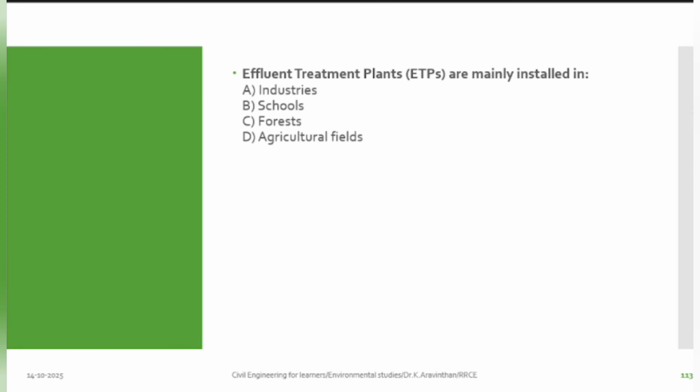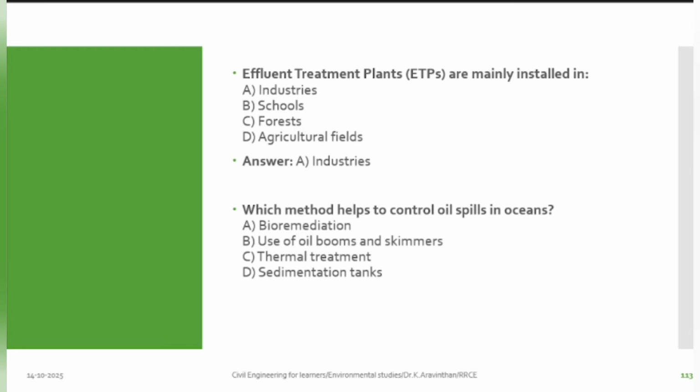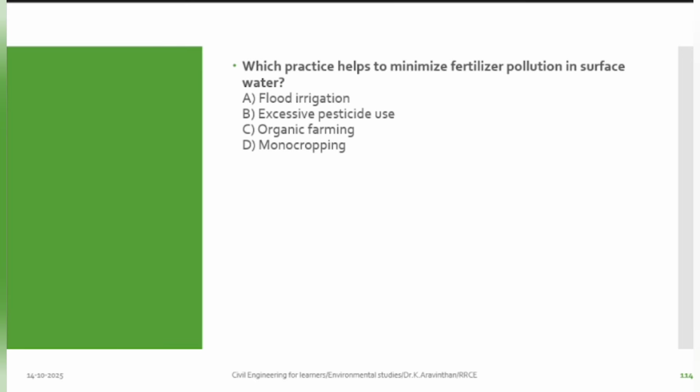Next thing. Effluent treatment plants are mainly installed for whom? For industries. Next thing. Which method helps to control oil spills in ocean? Use of oil booms and skimmers. Next thing. Which practice helps to minimize fertilizer pollution in surface water? Organic farming.